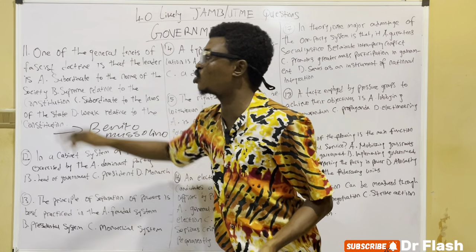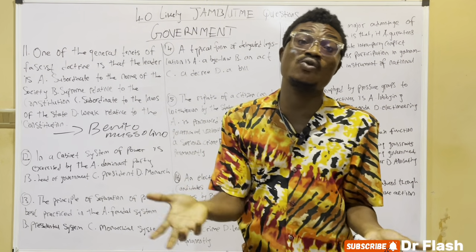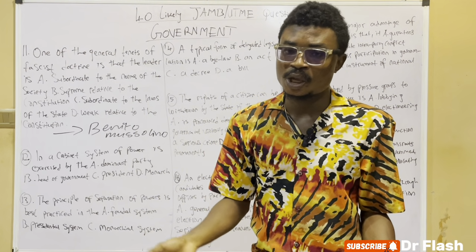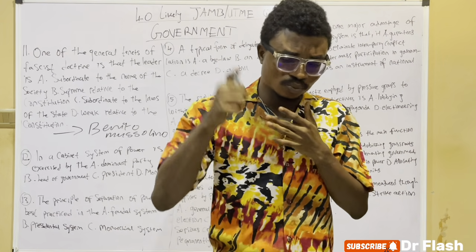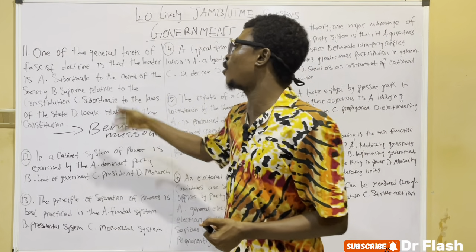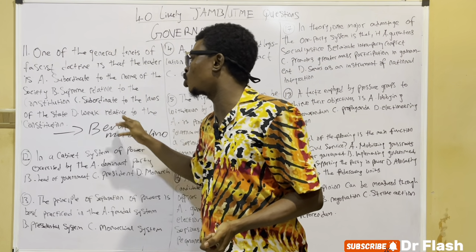Supreme relative to the constitution. The ruler is above the constitution, because fascism is a good example of what? A police state. And we all know what a police state is: a dictatorial government. And fascism is a good example of what? A police state. So the answer here is what? Supreme relative to the constitution.